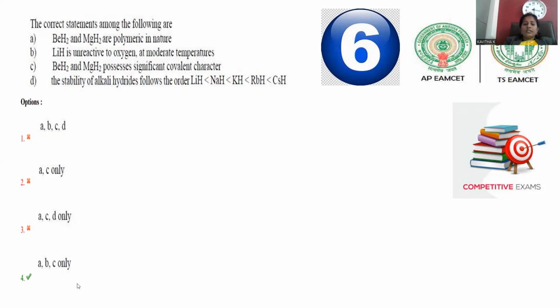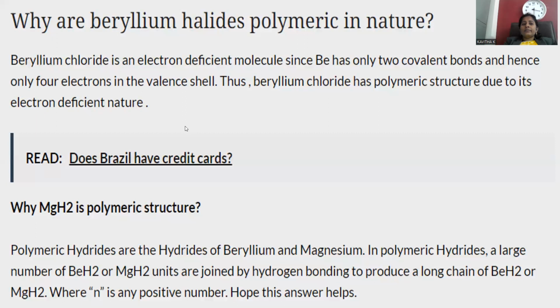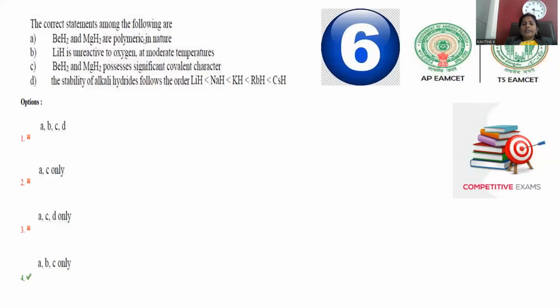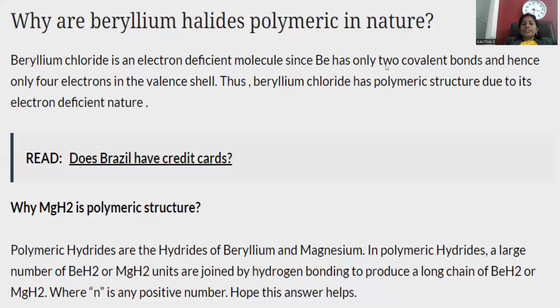For question number 6, the expected answer is A, B, and C only. D is not correct. Whatever A, B, C mention are correct only, but D is the wrong one. We have to go for the individual analysis. Why are beryllium and magnesium hydrides polymeric in nature, right?